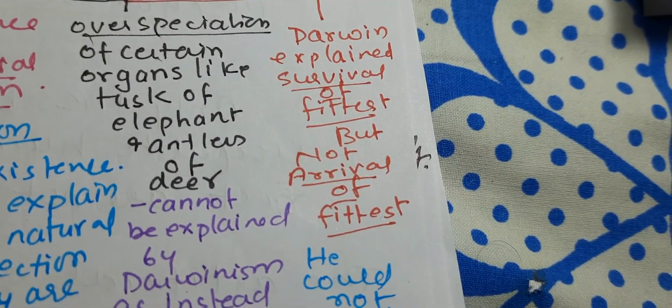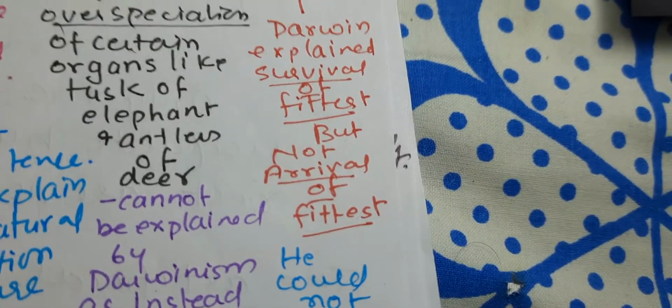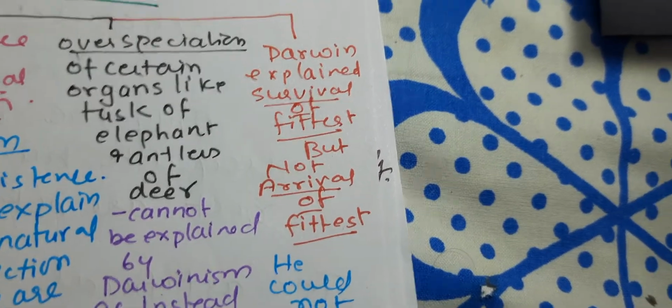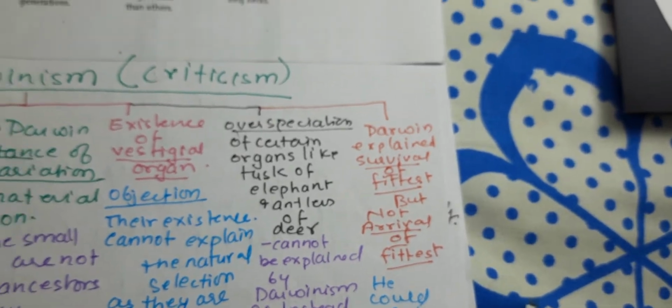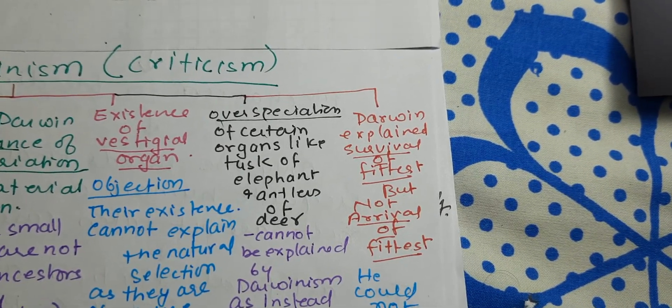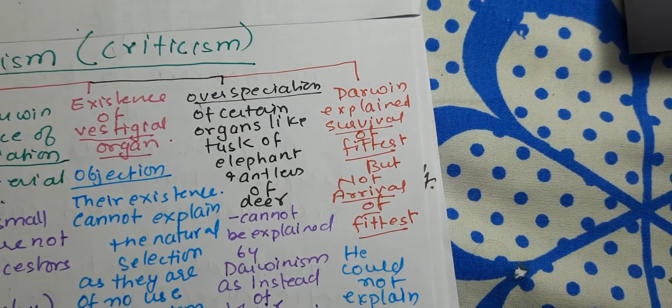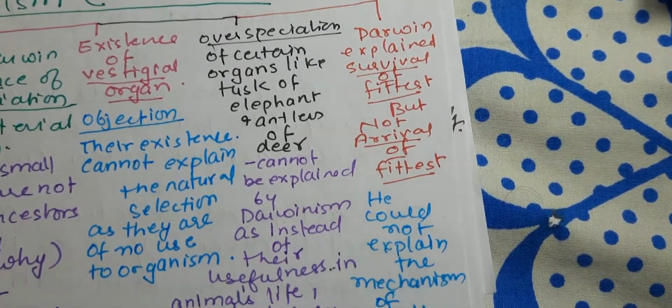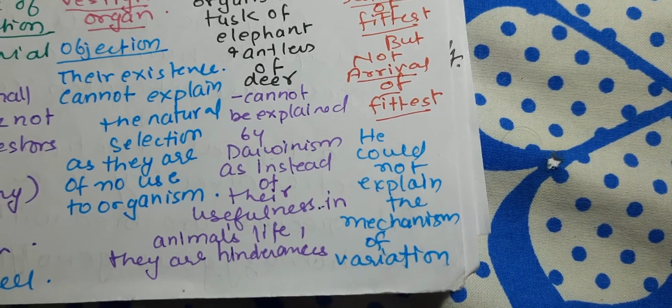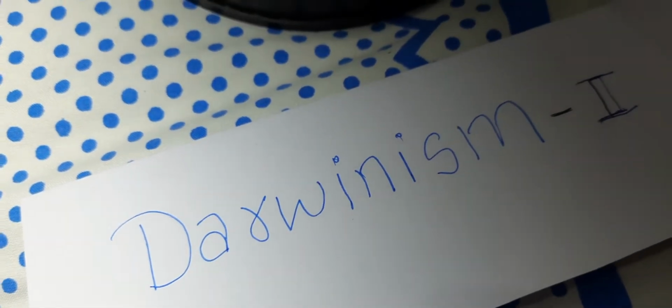Darwin explained the survival of the fittest but not the arrival of the fittest. That means he explained how the survival of the fittest occurs, but he was unable to explain how new species came into existence. So he could not actually explain the mechanism of variation. Okay. Now I will see the applications in today's scenarios.